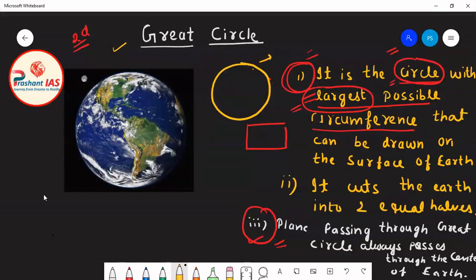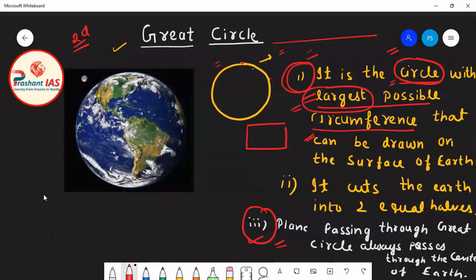Now you can measure the length of any circle in many ways. For example, you can place a thread here and then put the thread on the entire circle, and then you can measure the length of that thread. As you have put the thread all along the circle, the length of the thread and the length of the circle will become equal, so it will give you the measurement of the circumference. So circumference means the length of the circle, and there is a very simple formula for measuring the length of any circle, or the circumference of any circle.